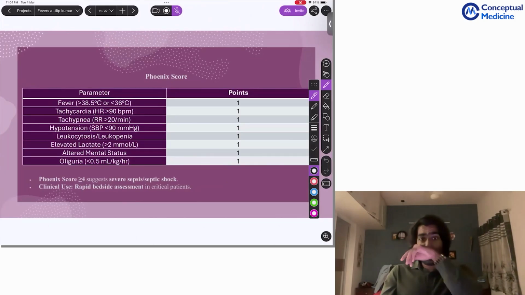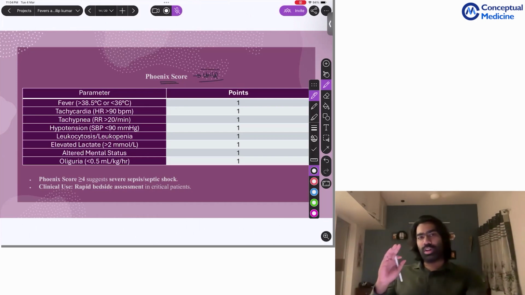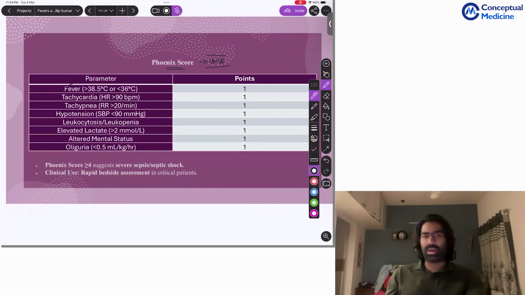Then we have the newer tool called the Phoenix score. The Phoenix score is typically used in children. SOFA score is for adults, the Phoenix score is predominantly for children. It's going to make use of parameters like fever, tachycardia, tachypnea, hypotension, leukocytosis or leukopenia, elevated lactate of more than 2 millimoles per liter, altered mental status, and oliguria defined as urine output of less than half ml per kilogram. So each and everything will get 1 point. And if you have at least 4 points, you can call it severe sepsis or septic shock, but it's predominantly going to be useful in children rather than adults.